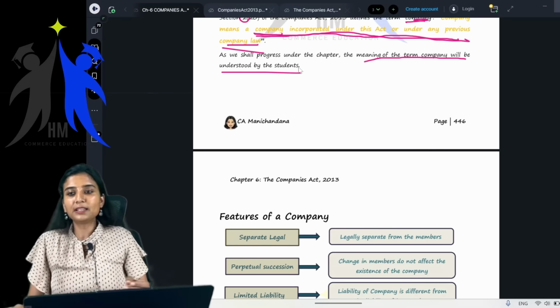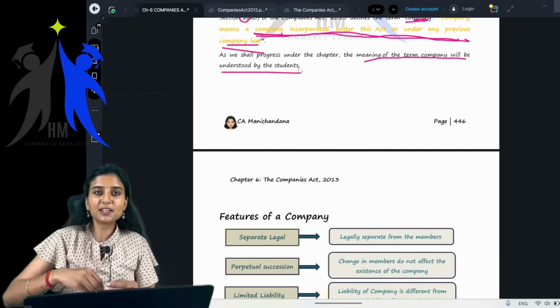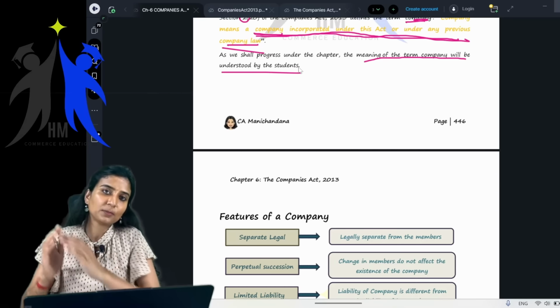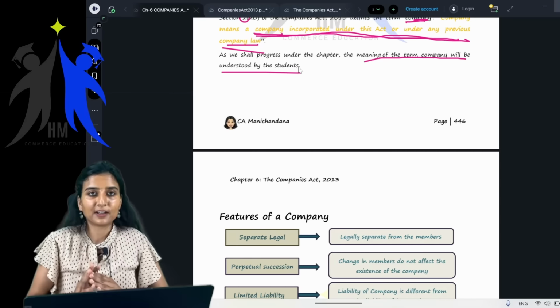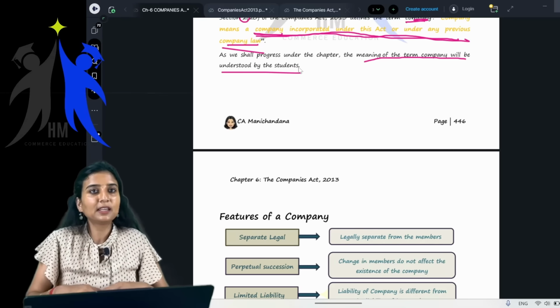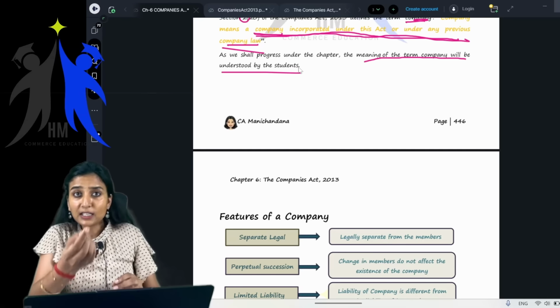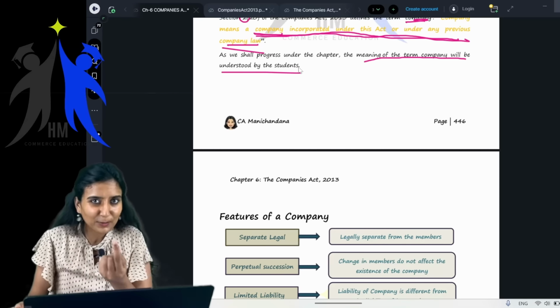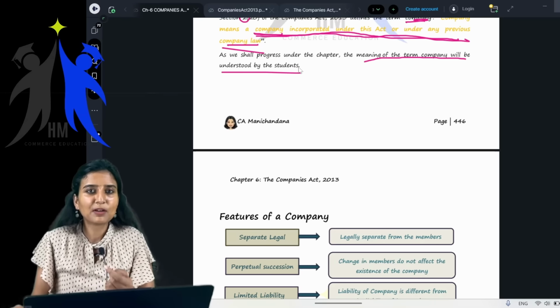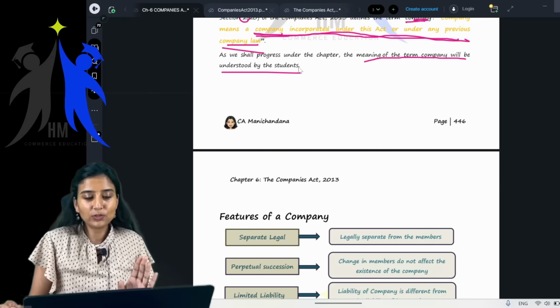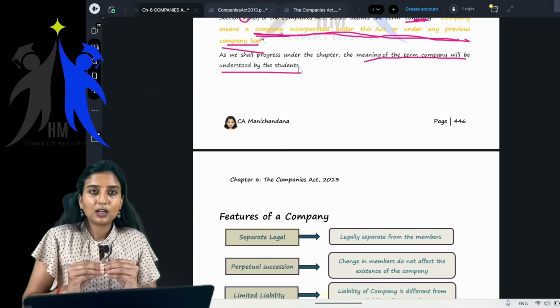Except for that example, you come invest in my business, I will give you shares, you become the owner of the company. Ownership is different, management is different. Only this much you know. Okay, companies: there is a public limited company, there is a private limited company. Only this much you know. There is one more thing, OPC. You learned OPC. What is that OPC? We forgot. One person company. That's all you know. Yes or no? So if you have to know more,